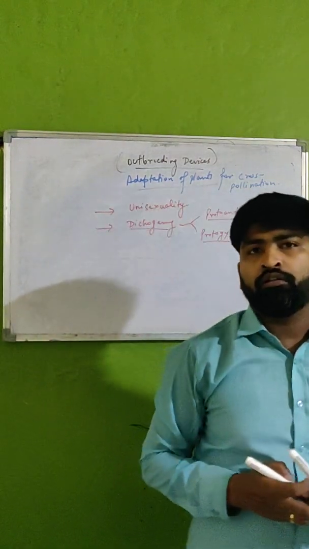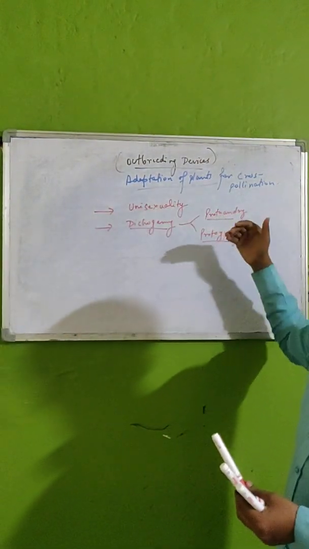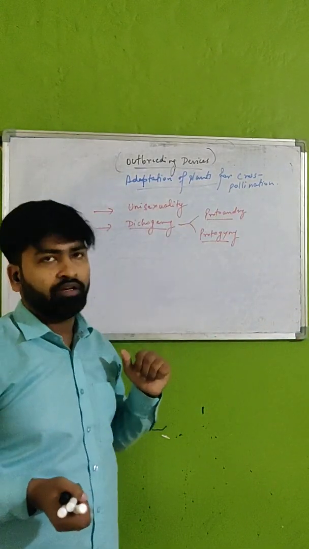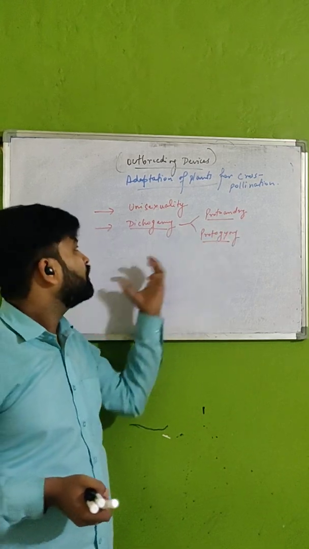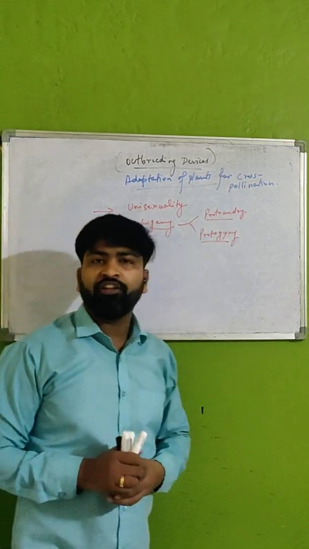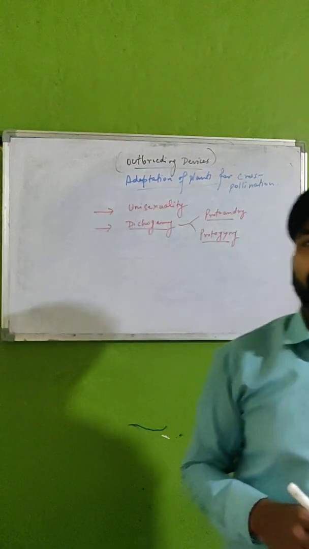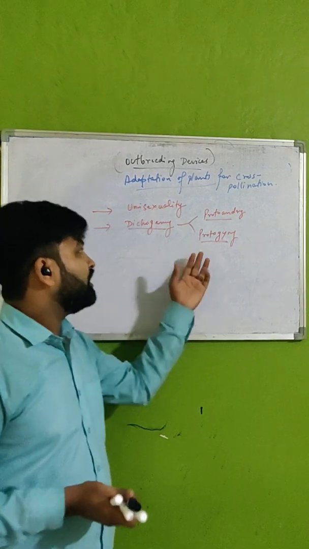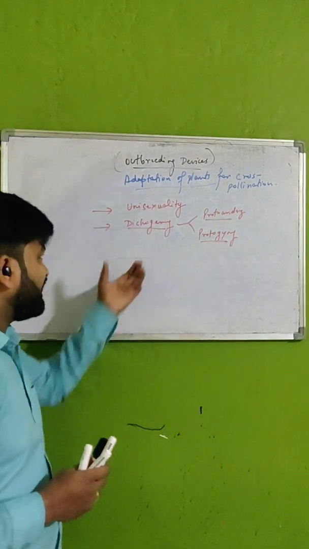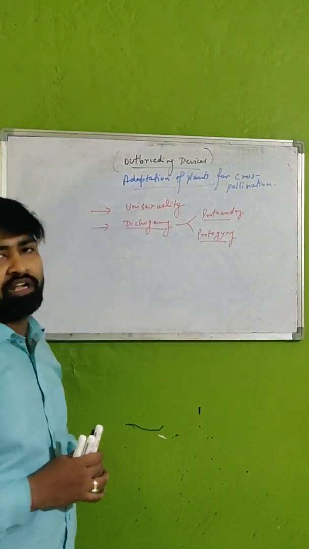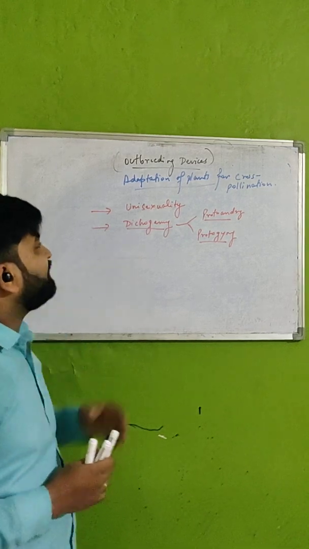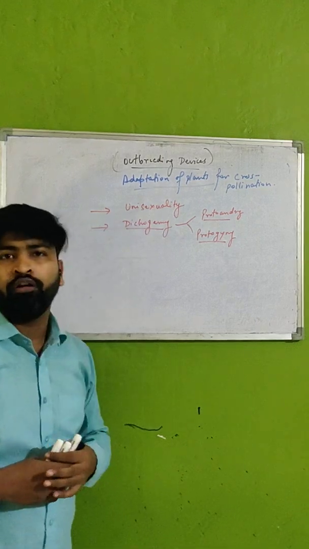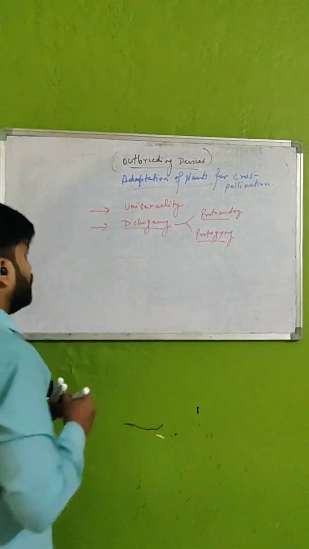When the anther matures prior to the ovary, that condition is known as protandry, and when the ovary matures prior to the anther or prior to the formation of pollen grains, it is said to be protogyny. So dichogamy is also one of the important outbreeding devices, or adaptations of plants for cross-pollination.